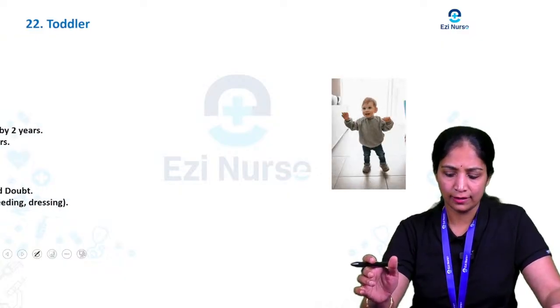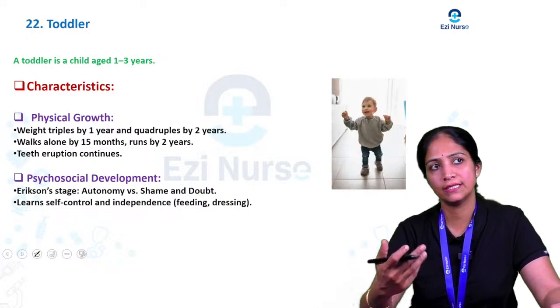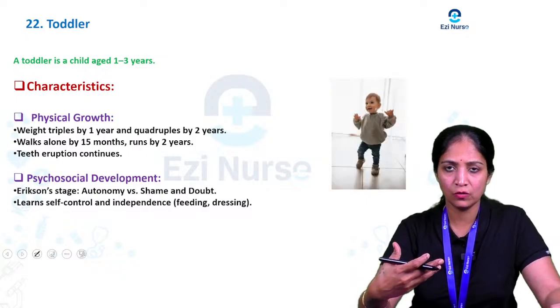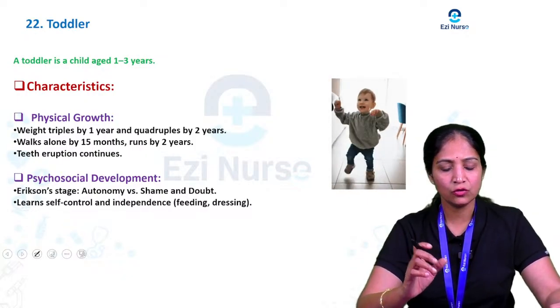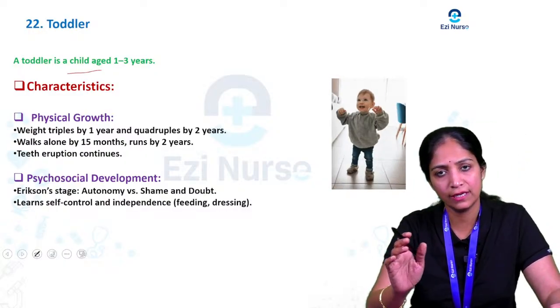Next one is toddler. If they ask about the toddler as either a short essay or a short answer, you can write this one. Here toddler comes under the short answer questions. A toddler is a child between 1 to 3 years of age.